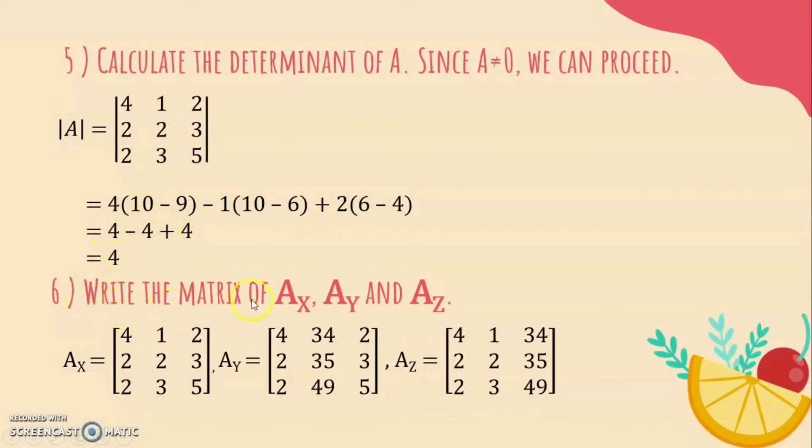Step number 6, write the matrices of AX, AY, and AZ. So the matrix of AX we get 4, 2, 2, 1, 2, 3, 2, 3, 5. AY: 4, 2, 2, 34, 35, 49, 2, 3, 5. AZ: 4, 2, 2, 1, 2, 3, 34, 35, and 49.